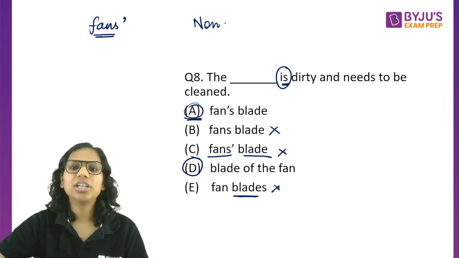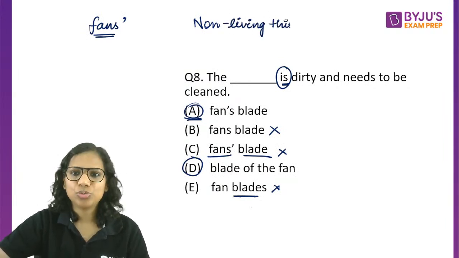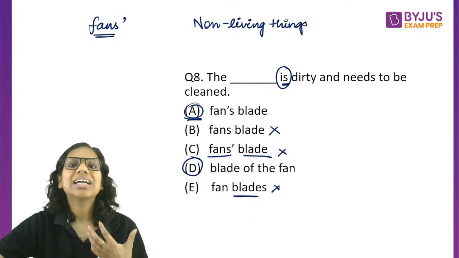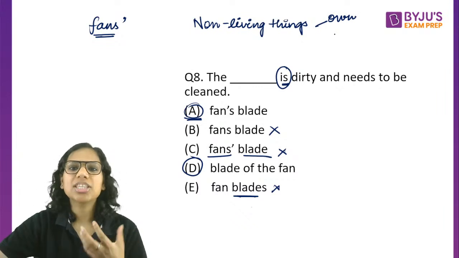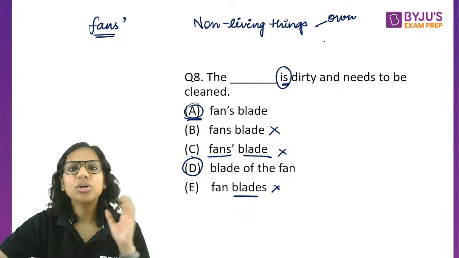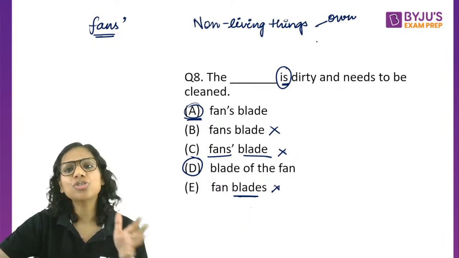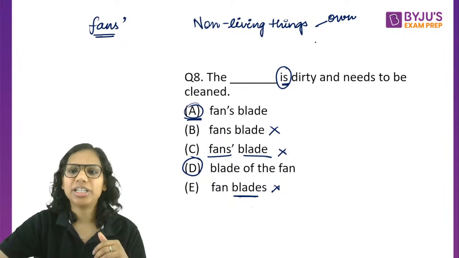What happens with non-living things? So it's an old grammar rule that says that see, non-living things technically can't own other things. The concept of ownership applies to living things as per this old grammar rule. So because non-living things can't technically own things, I cannot say fan's blade because the fan does not own it, right?